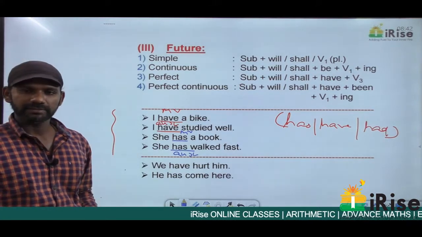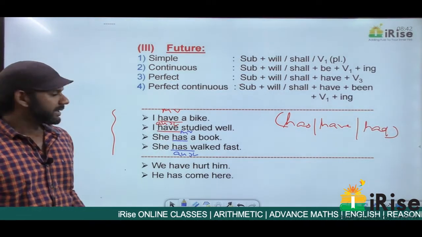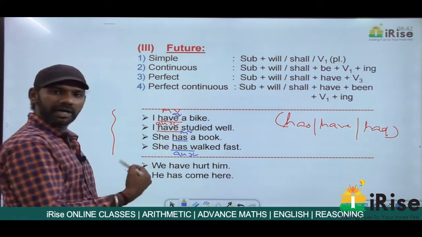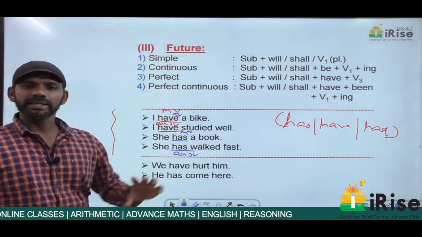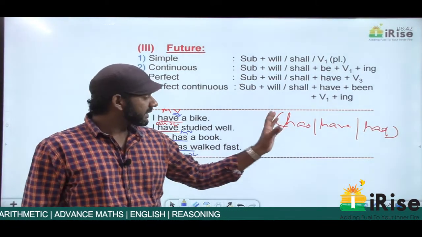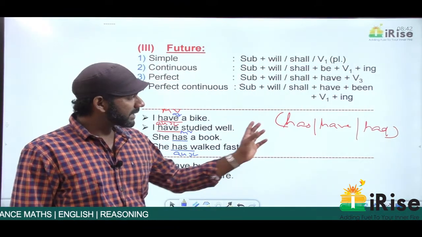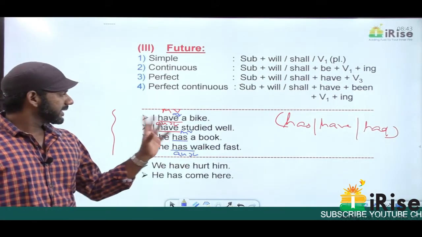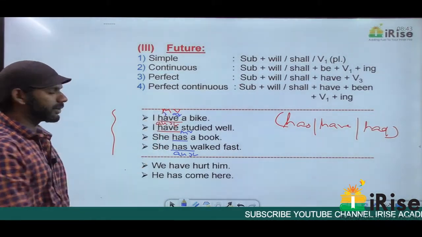Come to the first statement. I have a bike. I repeat, main verb means action. Now in this sentence, do we have a main verb after have? No. There is no main verb after have. When there is no main verb after has, have and had, then they are termed as main verbs. Getting it? I have a bike. In this statement, there is no main verb after have, so have becomes a main verb.